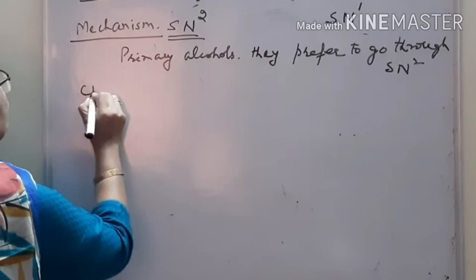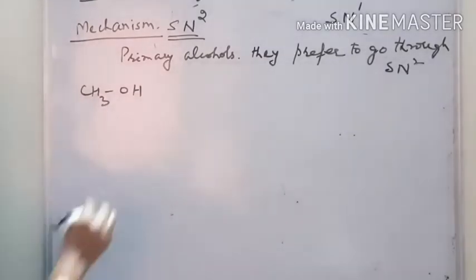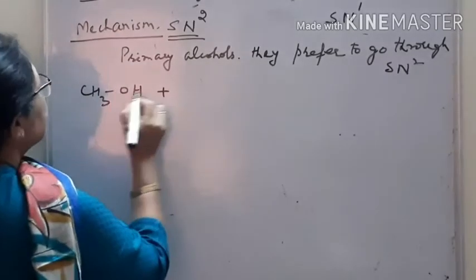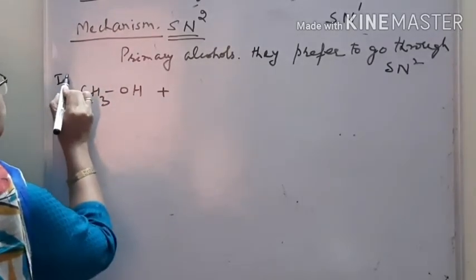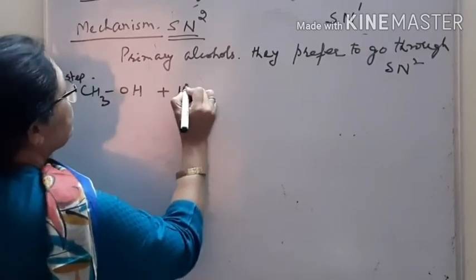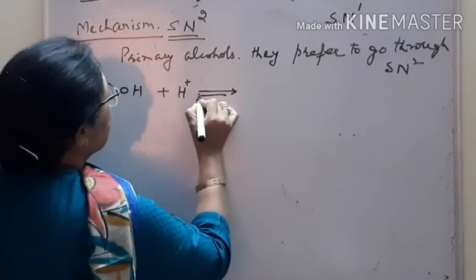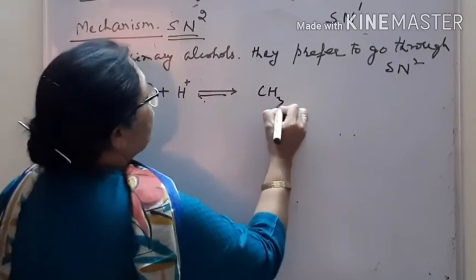In case of primary alcohol, right? See, first step is the protonation. First step is the protonation of alcohol.